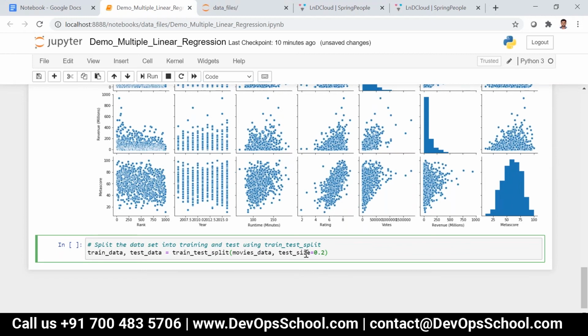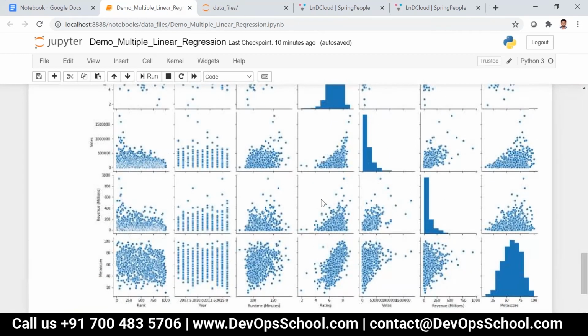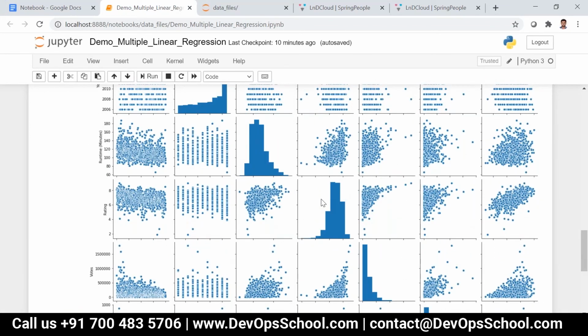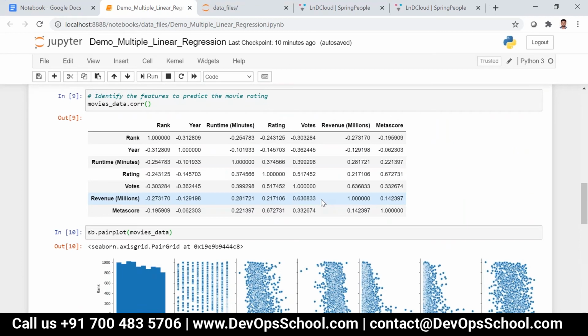Somebody asks: I didn't understand one thing. Why did we do that correlation plot? Is it to identify the input for the model? Yes, to identify the input features. So whichever has the highest correlation will be considered? Yes.